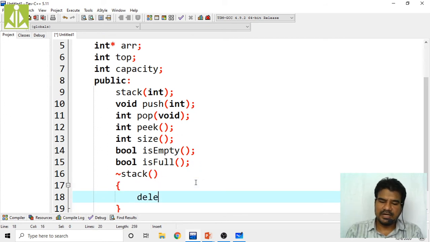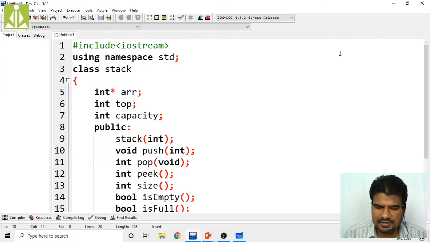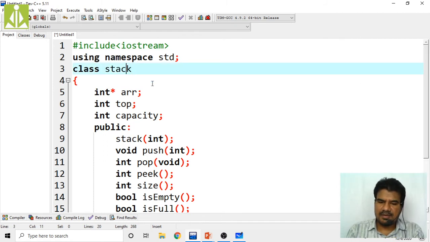As we are deleting an array, delete arr. Instead of taking this arr, it's better to take the class name as stack demo. I'm taking my class name as stack demonstration. Basically we are doing stack demonstration, so stack demo.